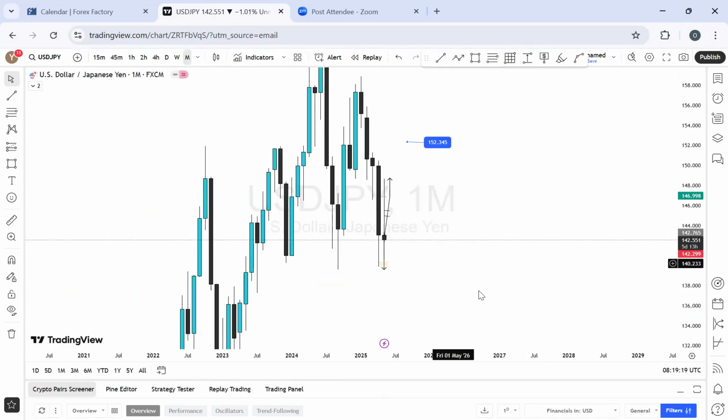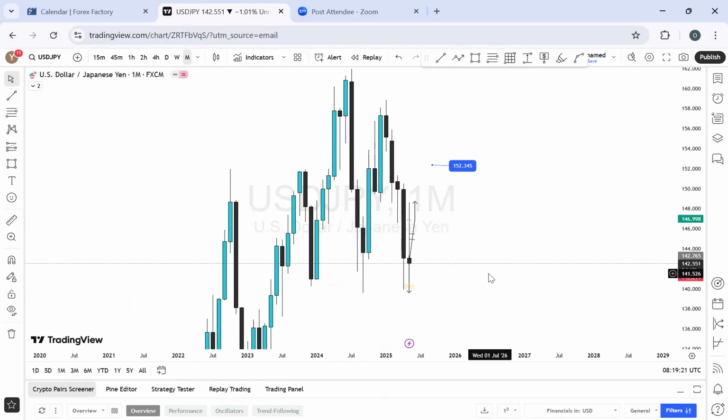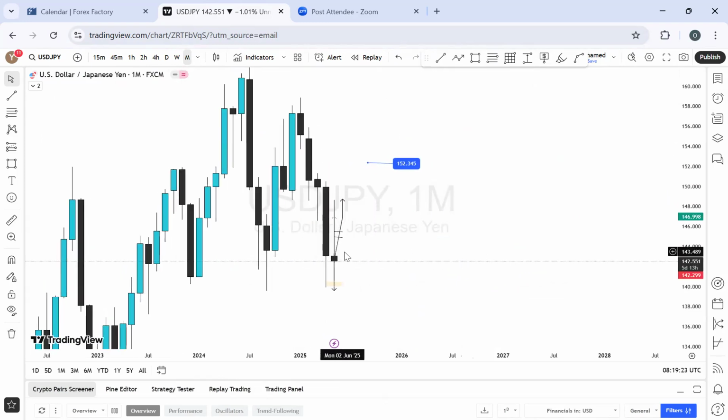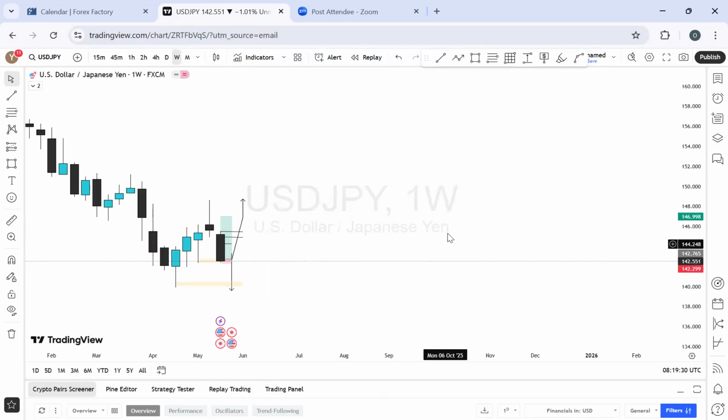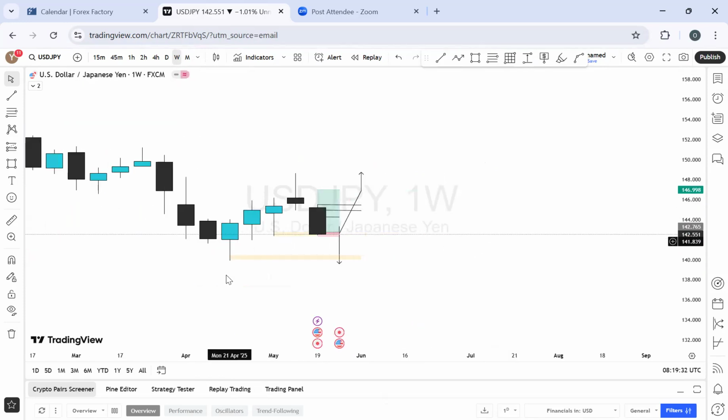Weekly time frame, we have the monthly time frame. For the past 5 months, it's been bearish momentum. This month also, it has been pulling some strings. But let's see the weekly time frame outlook. Take this out completely. I'm going to take out many things, don't worry. So this was the last low we had here, and I'm expecting this level to still be taken out. That was what I just drew down.